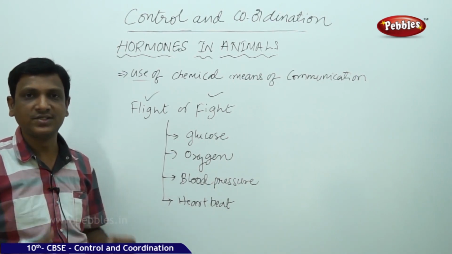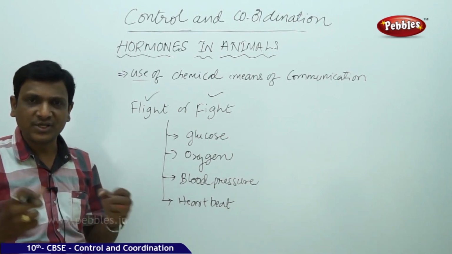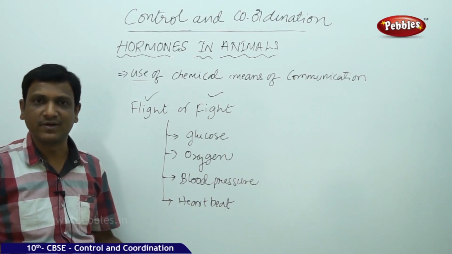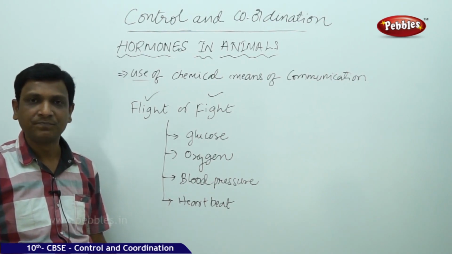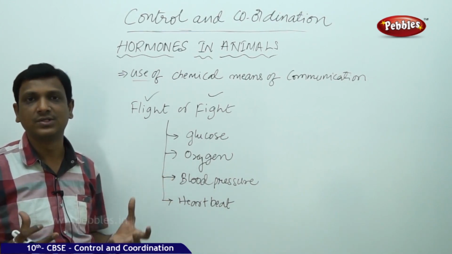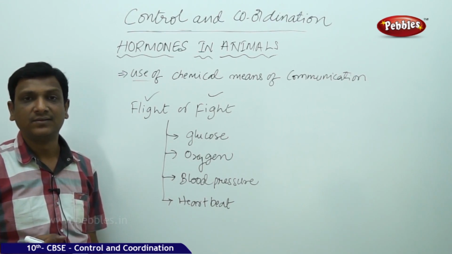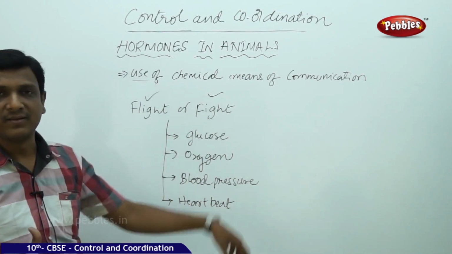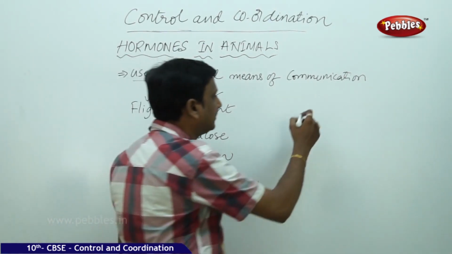So you need more and more oxygen in your blood. And all the blood must be streamed to the muscles. Wherever the blood is going in the digestive system or in the skin, different parts where it is presently not necessary, all that blood must be forced to the muscles, because the muscles are to be supplied with more and more oxygen and glucose. Then only your hands and legs are ready to run. That kind of preparation is required, which cannot be done by the nervous system. So there you need some chemical messenger, that is adrenaline.